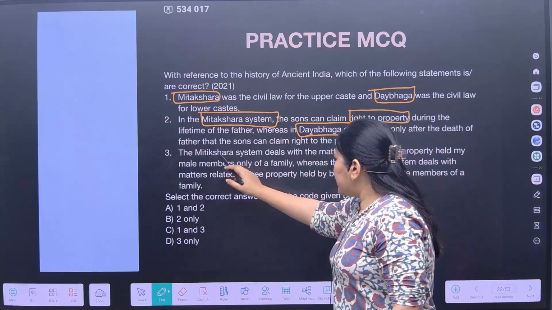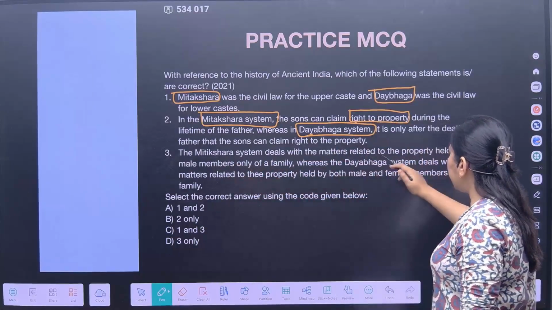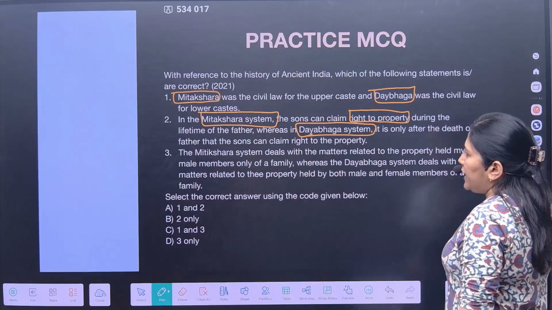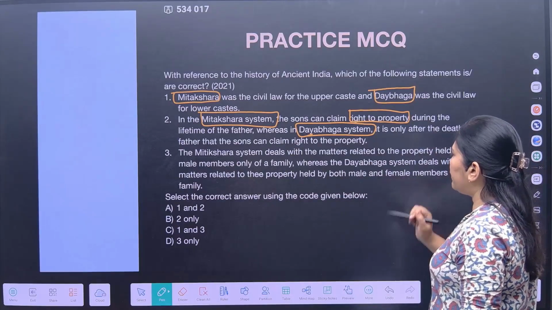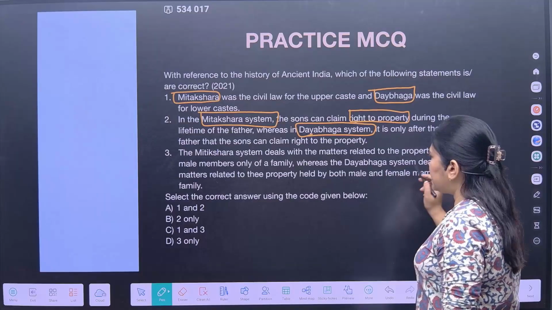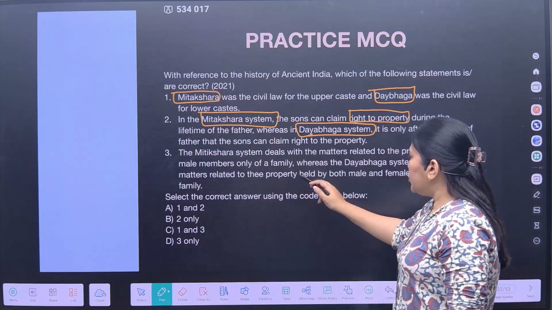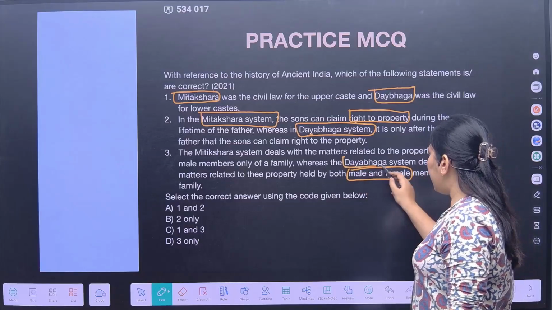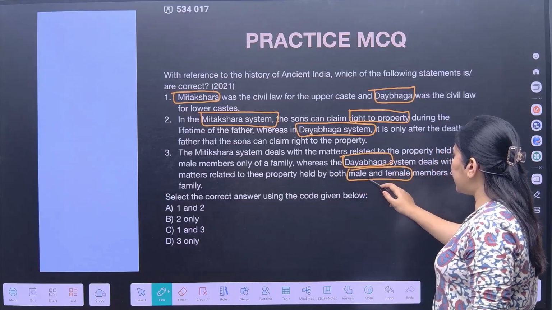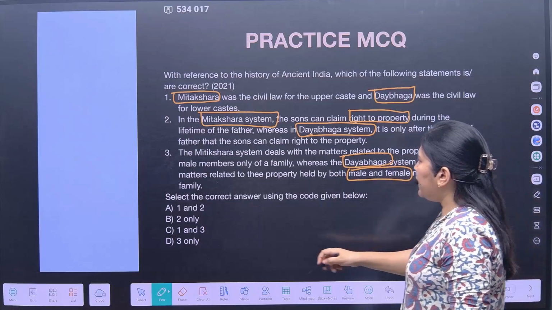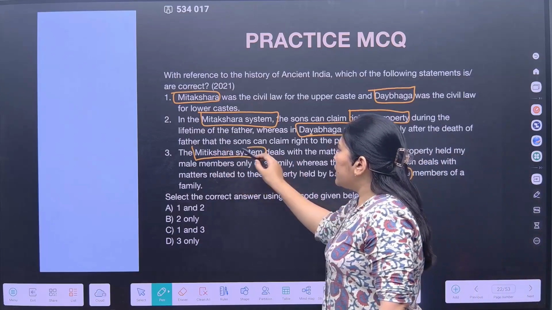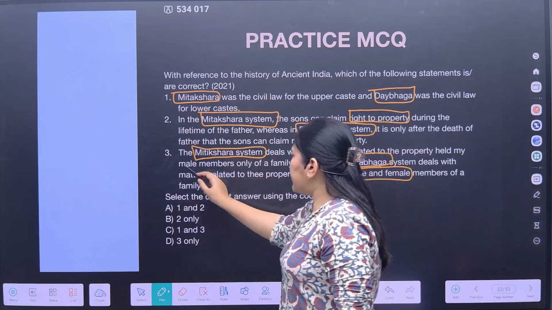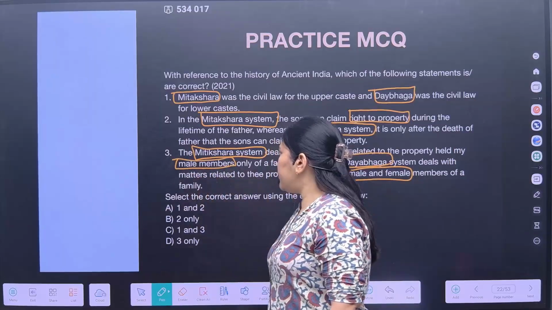The Mitakshara system deals with matters related to property held by male members only of the family, whereas the Dayabhaga system deals with property held by both male and female. So Dayabhaga consists of rules applicable to both male and female, and Mitakshara consists of rules applicable only to the male members of the family.